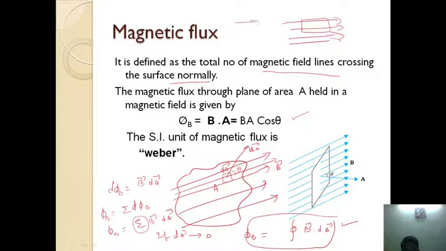If the surface is perpendicular, all the field lines pass through the surface perpendicularly, and the flux will be maximum. In the case where the magnetic field is non-uniform, the total magnetic flux can be represented by this expression, Φ_B equals the closed integral of B dot dA.